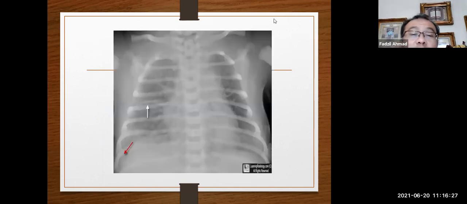The X-ray is very clear and has distinct features. You can see the air bronchogram and the fluid between the fissure. The main thing here is the fluid in the fissure, which tells you that there is fluid in the lung. The other one is here.